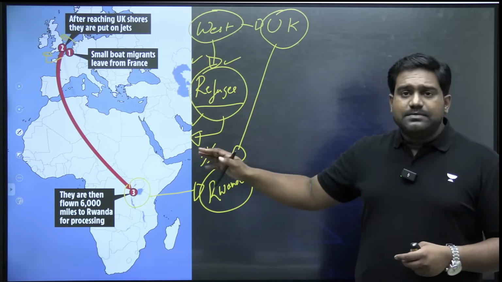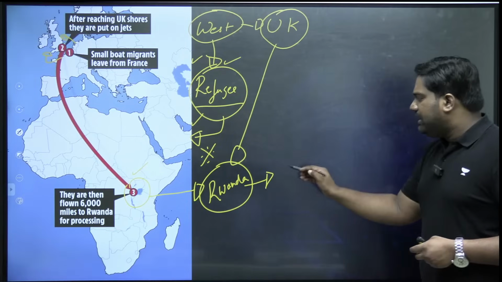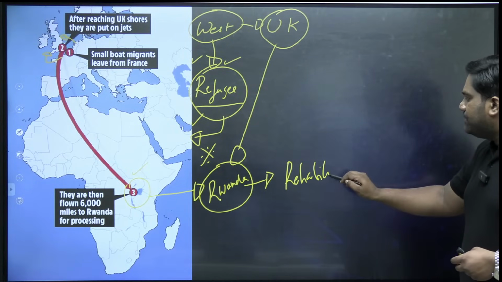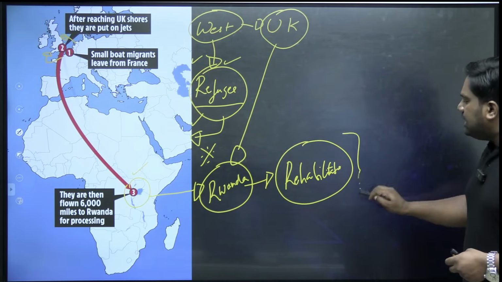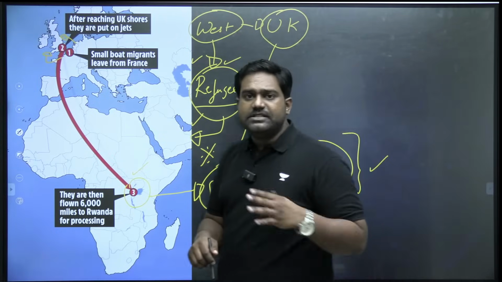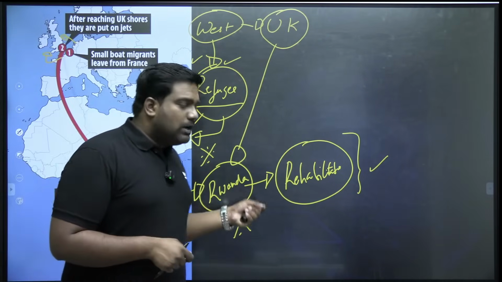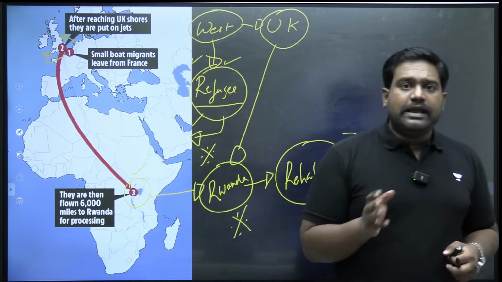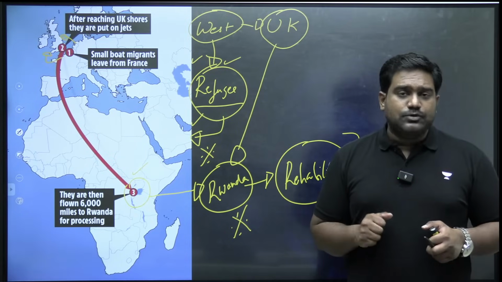The first asylum seeker was transferred to Rwanda, and essentially Rwanda will rehabilitate these asylum seekers. Now you might ask, why is Rwanda doing this? Why is Rwanda accepting this burden? Right? What does Rwanda gain from this? Rwanda says that this is purely on humanitarian grounds. Both UK and Rwanda are justifying the deal, stating that this is being done only on humanitarian grounds.